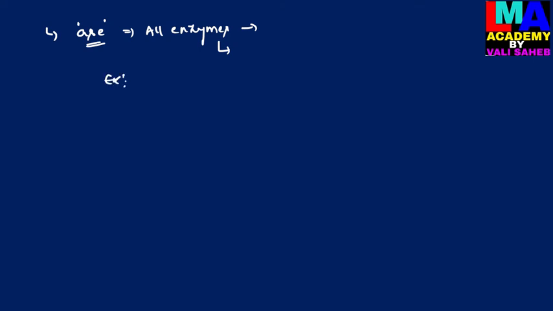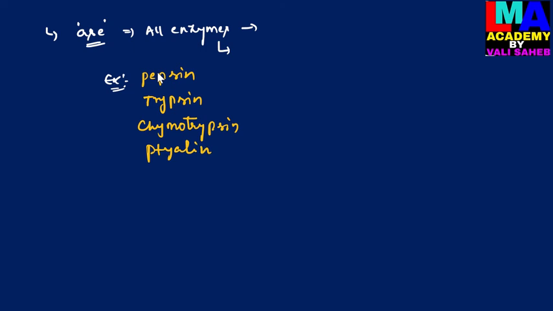For example, the enzymes pepsin, trypsin, chymotrypsin, ptyalin, renin, and casein, etc. These are the enzymes which do not end with the suffix ase, because all these enzymes are arbitrary enzymes.